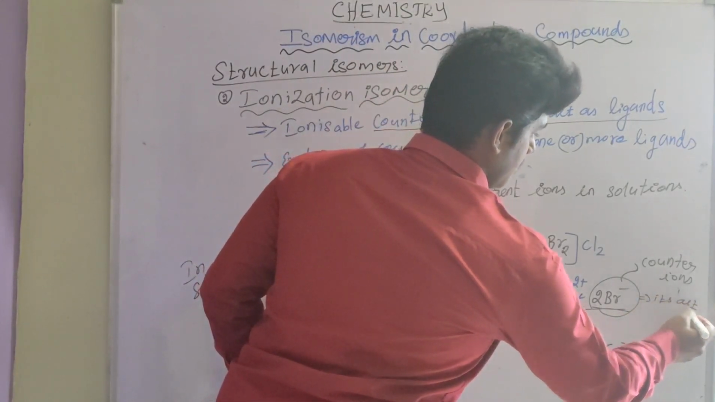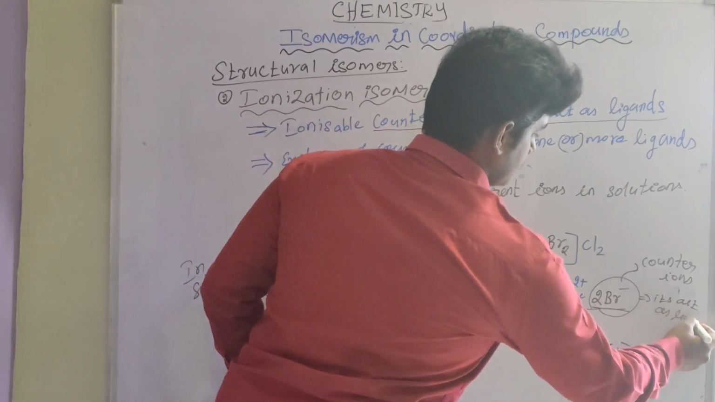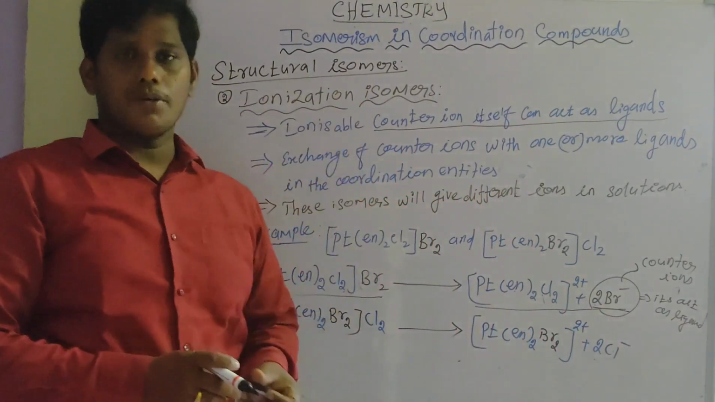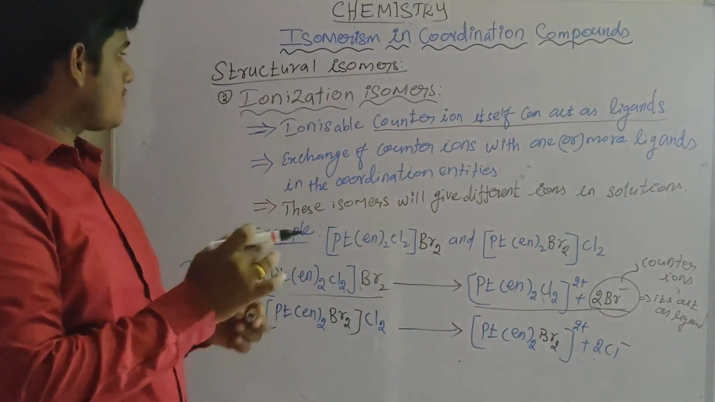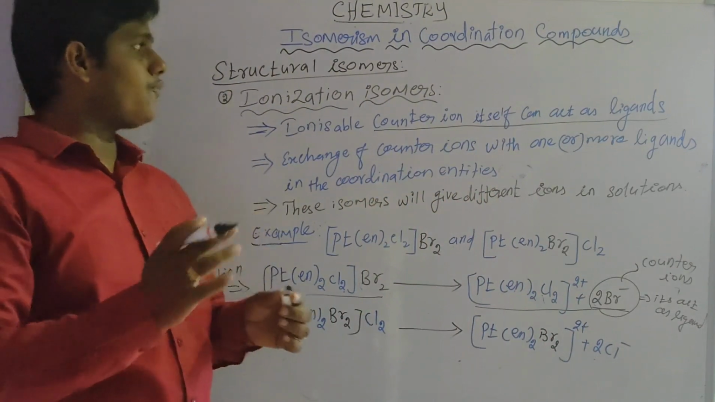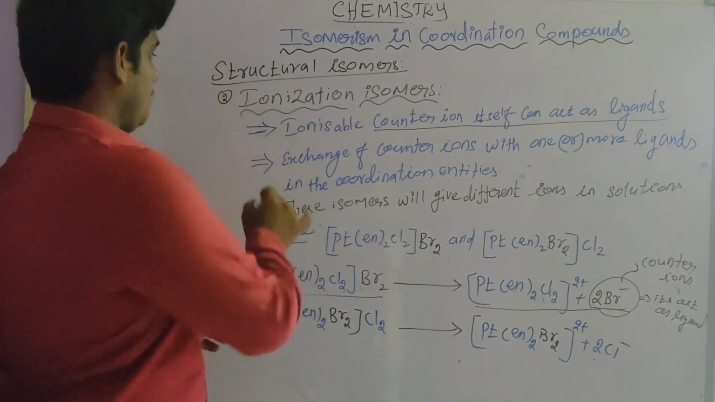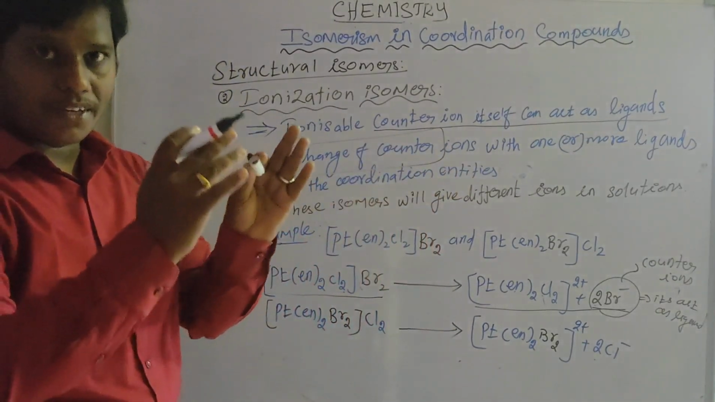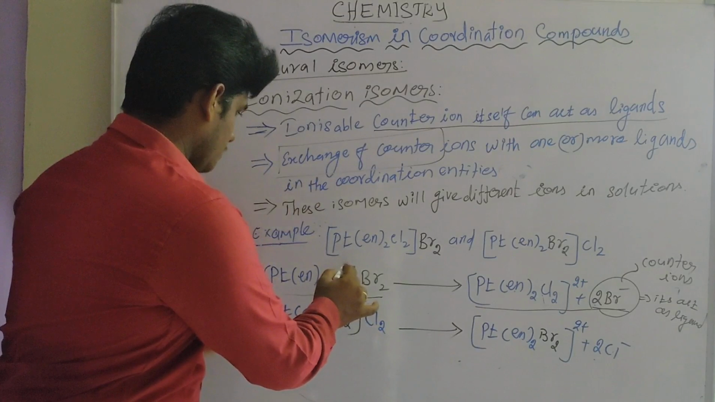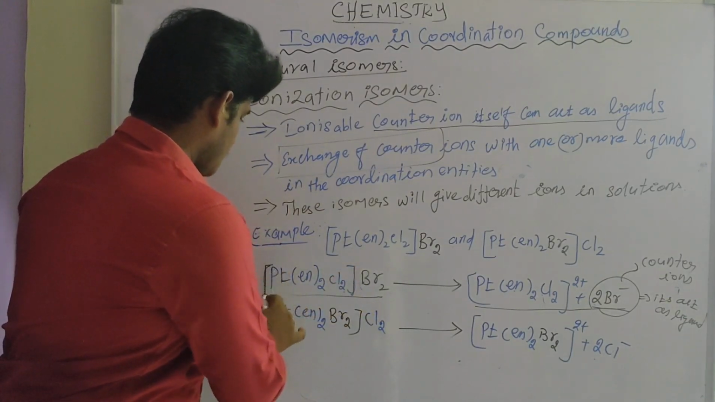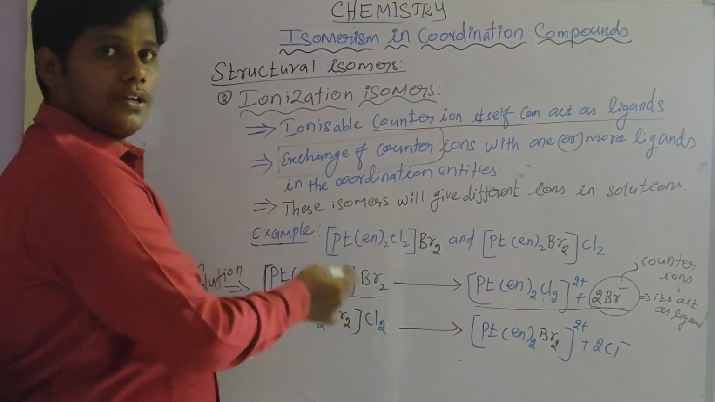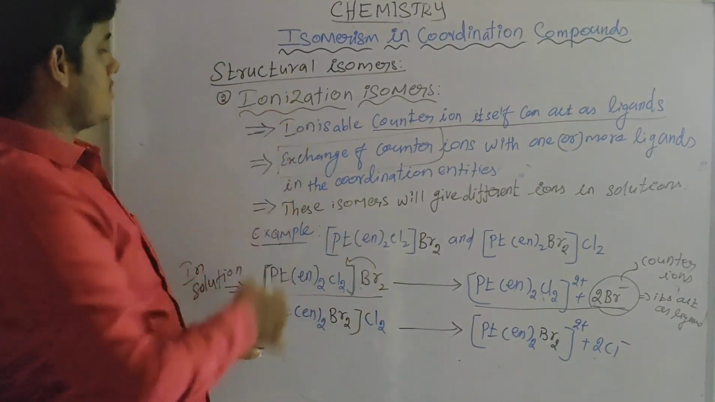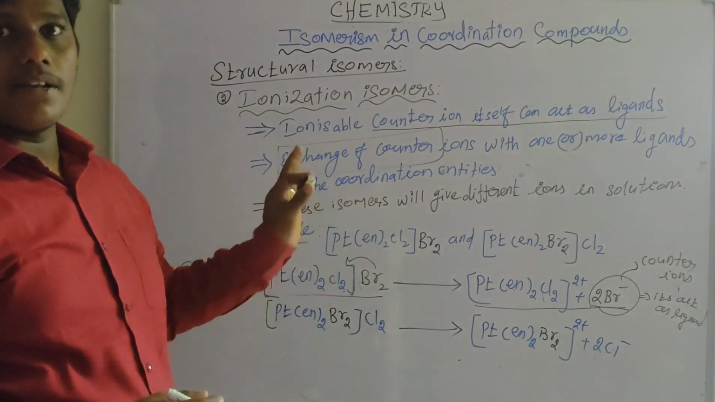It acts as ligands. This will result from ionization isomerism. So the exchange of counter ions with one or more ligands in a coordination entity is called ionization isomerism. It is very simple.